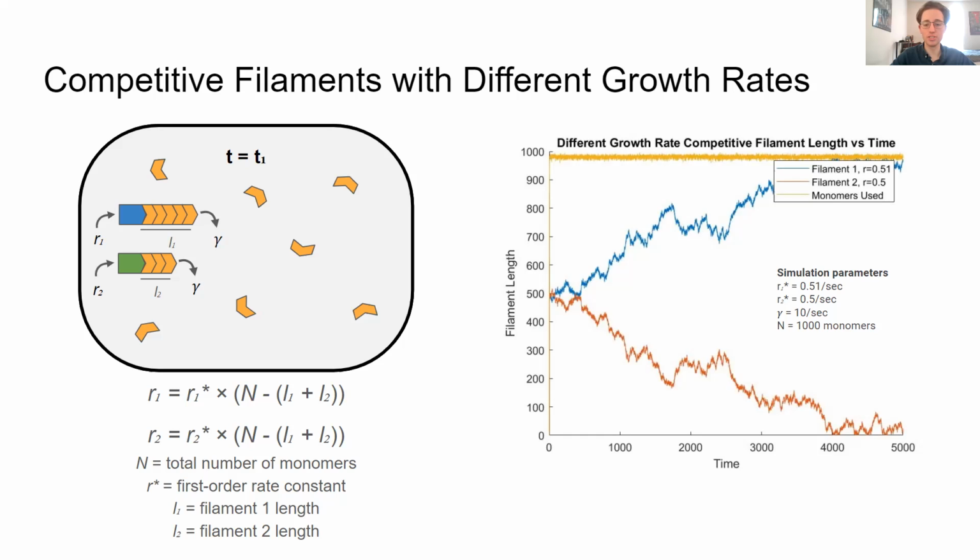So the filament in orange with the lower growth rate is unable to take in as many monomers, so will decrease and decrease in length, while the blue filament will increase in length until it uses almost all of the monomers in the pool, and the orange filament uses almost none.